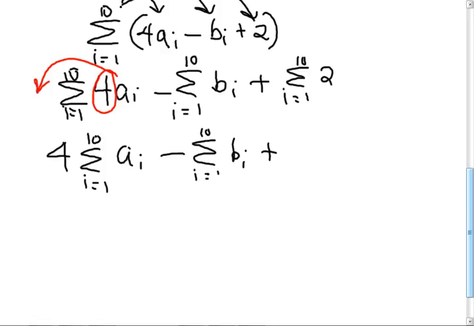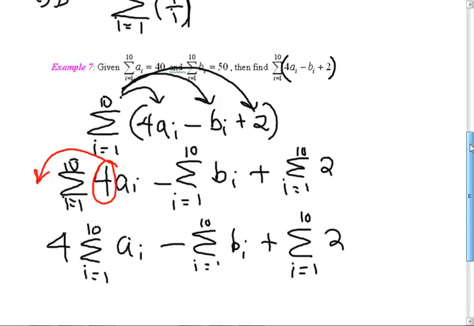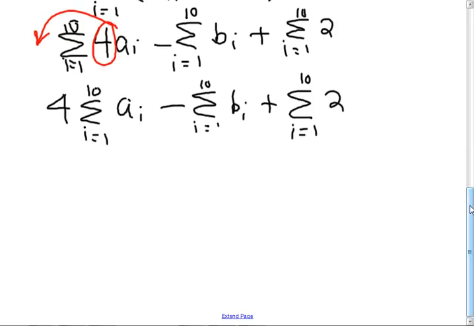And they gave us some stuff here, didn't they? They told us what the summation of a sub i was from 1 to 10. I don't know what the formula is, but I just know what it adds up to. What's it add up to? 40. So this is 4 times 40.